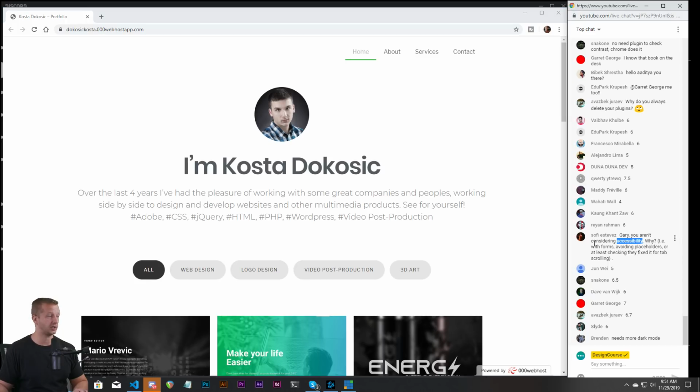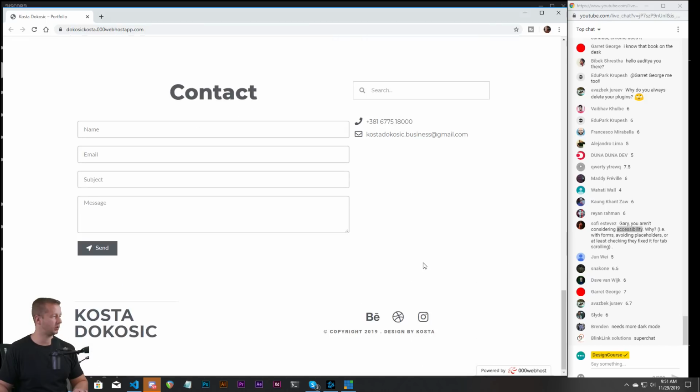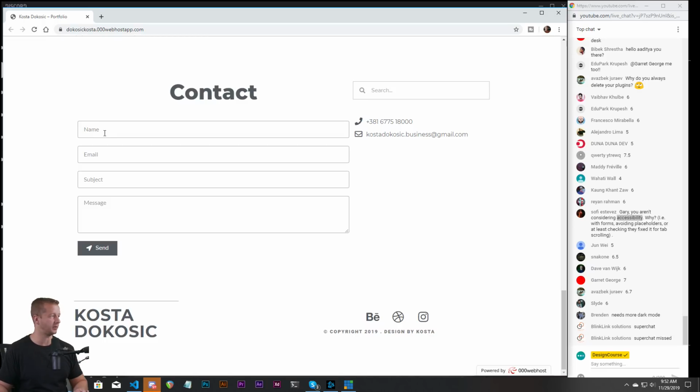Well, I did just consider accessibility in terms of contrast for sure. Oh yeah, I did forget about this. Yeah, you definitely do, and I've mentioned this in previous live streams, in terms of avoiding just using placeholders. That's bad for accessibility. Say for instance we start typing here, and all of a sudden some people, maybe they came back to it, maybe they have a bad memory, they just forget all of a sudden what is happening here. Like what is this about?